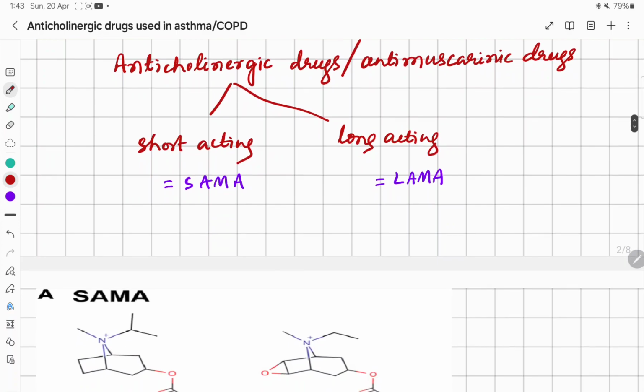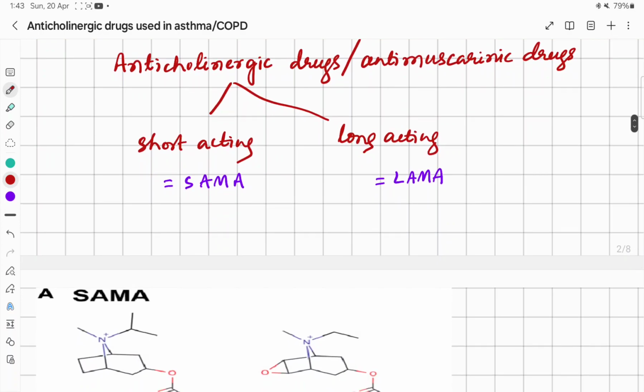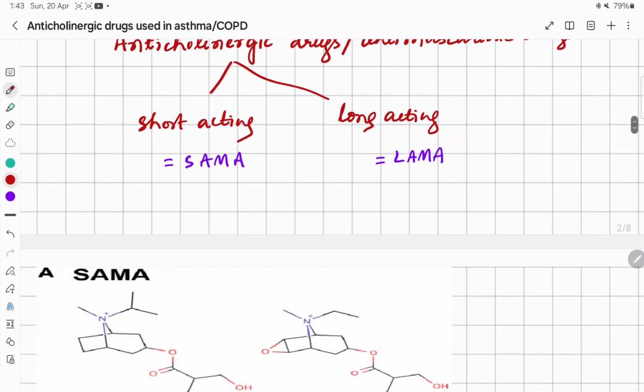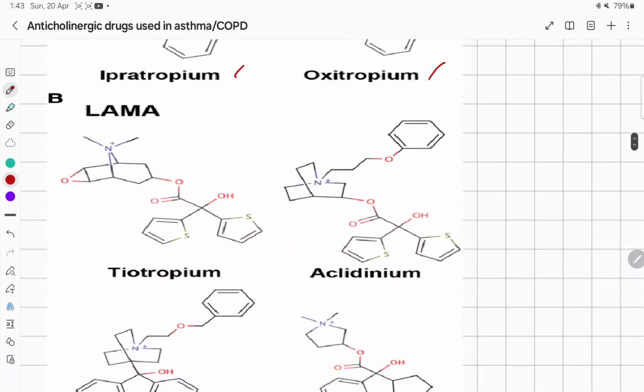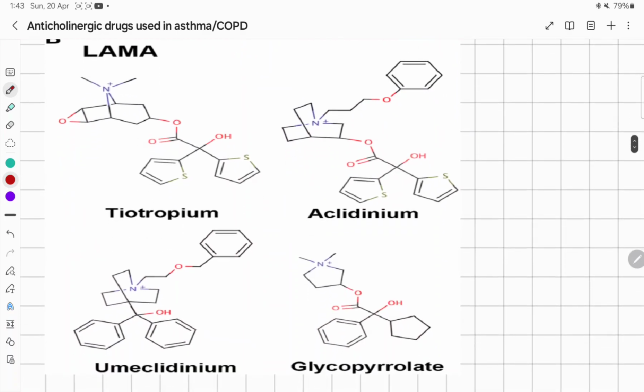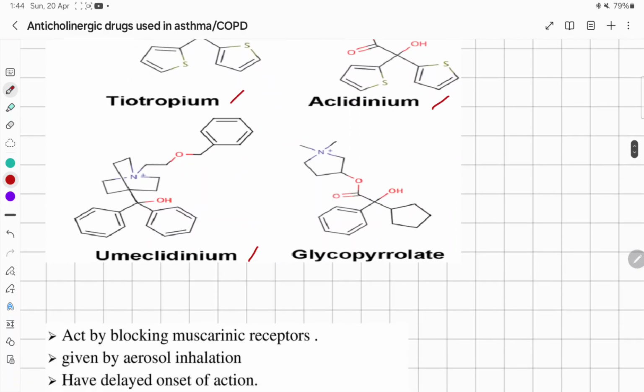So anticholinergic drugs or antimuscarinic drugs can be either short-acting or long-acting. Short-acting antimuscarinic drugs, SAMA; long-acting antimuscarinic drugs, LAMA. SAMA, example, ipratropium, and long-acting antimuscarinic drugs: tiotropium, aclidinium, glycopyrrolate.